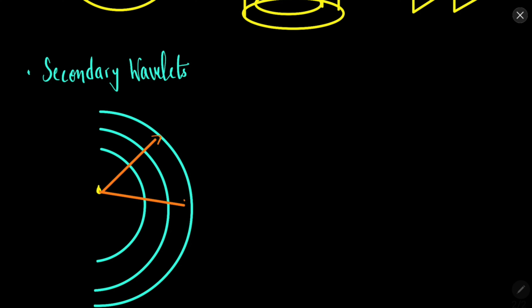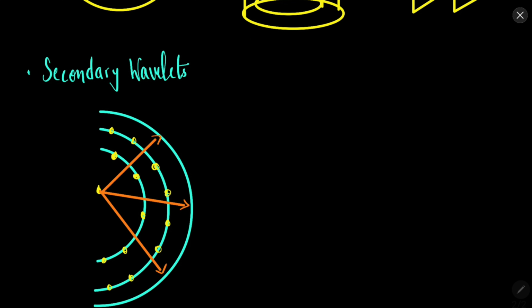We are only drawing in one direction so that it is easier to understand. Now what he suggested is that all these points on the wavefront act like a secondary source, and they produce secondary wavelets which allow the light to travel in the forward direction.